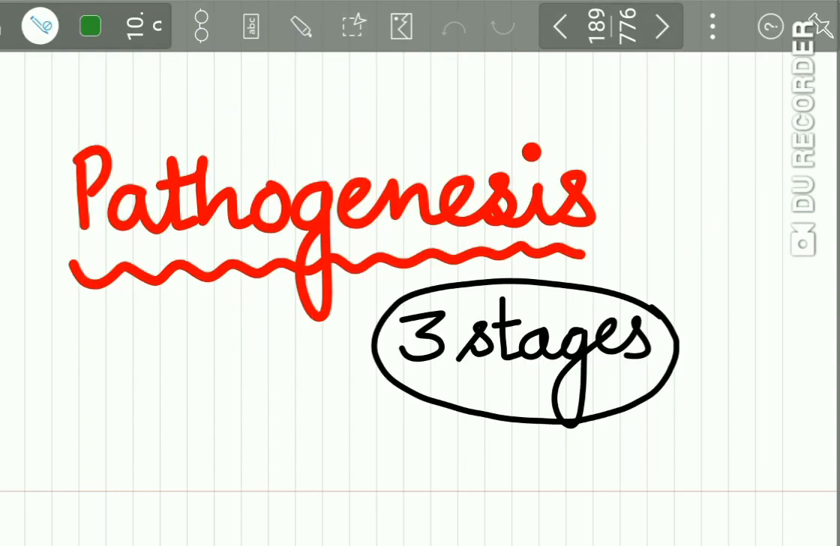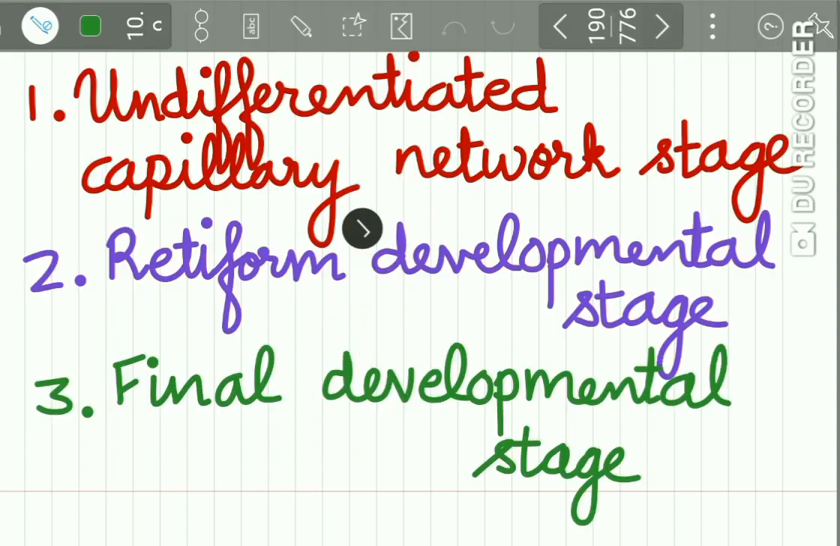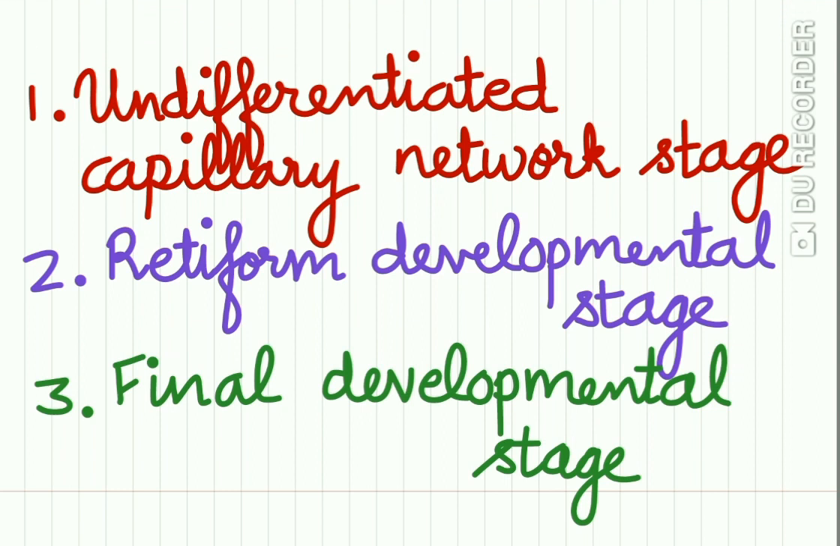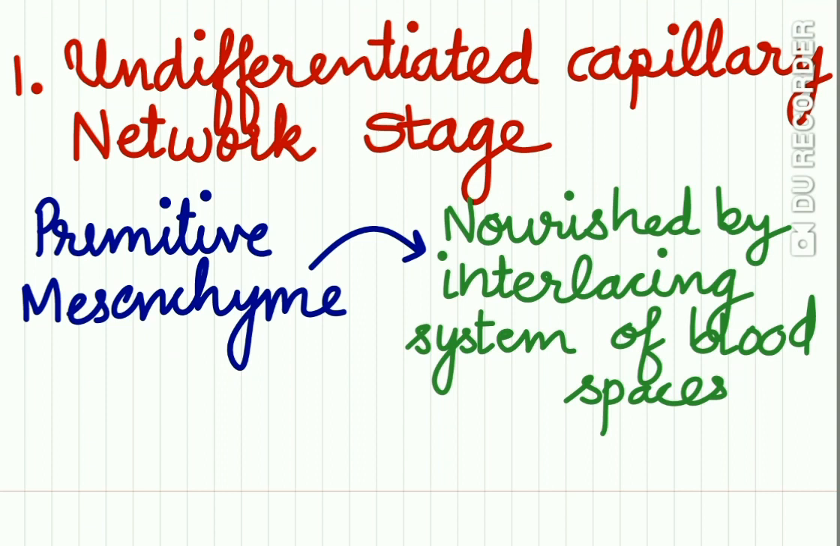Now, the pathogenesis: there are three stages of etiopathogenesis of this lesion. First stage is the undifferentiated capillary network stage, second stage is the retiform developmental stage, and the third stage is the final developmental stage. The undifferentiated capillary network stage shows that the primitive mesenchyme is nourished by interlacing system of blood spaces.